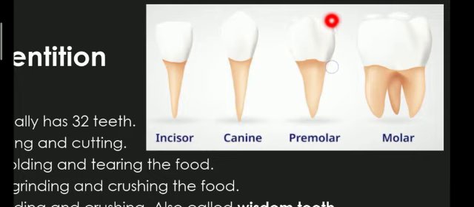Premolars have two hill-like protrusions on the topmost surface, and that helps in grinding. And molars, you can see, have three hill-like structures on the surface. So incisors, canines, and premolars have one root, but the molars have three roots.